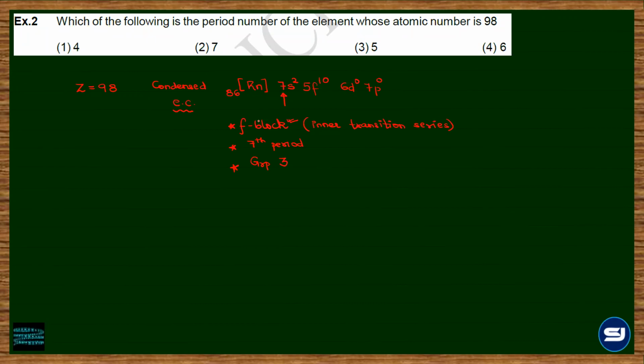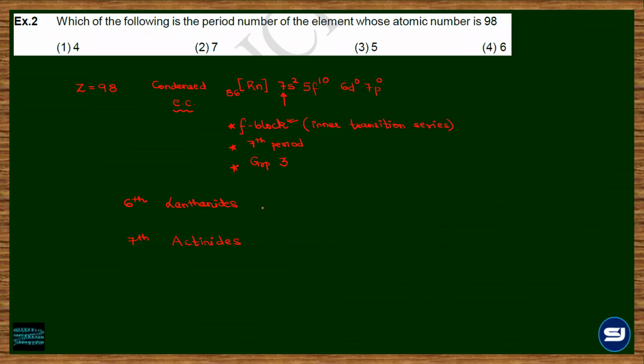In fact, in the F block elements, this will relate to which series? Lanthanides or actinoids? It is actinoids. Okay. So if I talk about the 6th period F block elements, they are named as lanthanides. And what are the atomic numbers for lanthanides? 57 to 71?